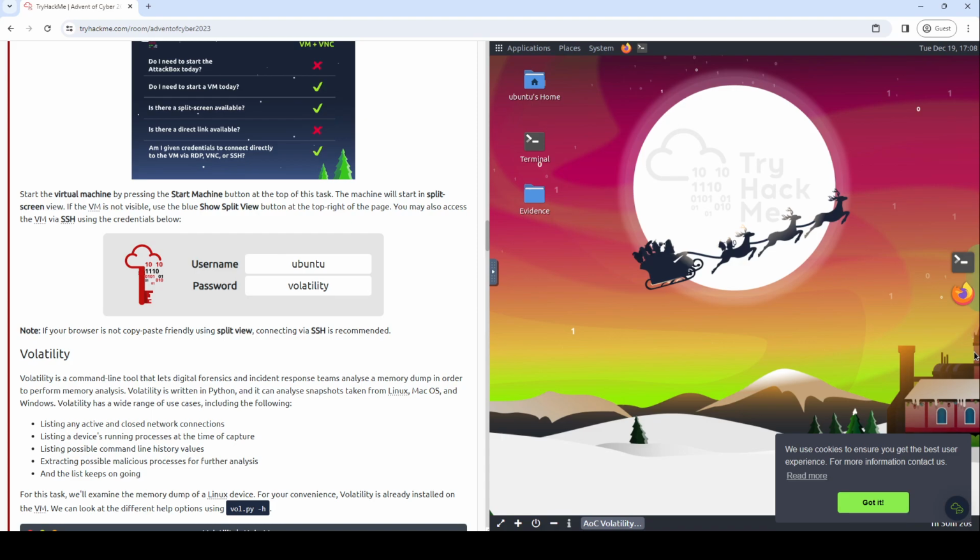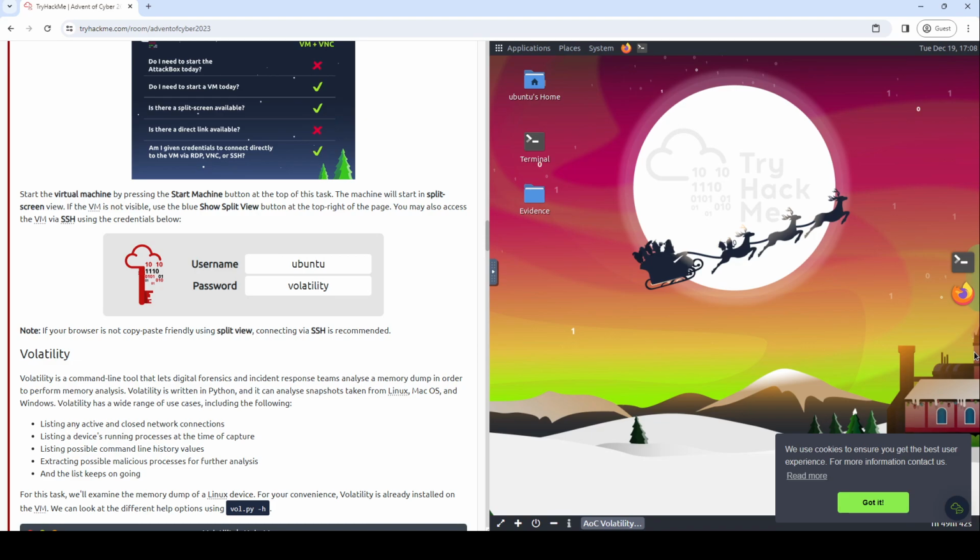Volatility has a wide range of use cases, including the following: listing any active and closed network connections, listing a device's running processes and the time of capture, listing possible command line history values, extracting possible malicious processes for further analysis, and the list keeps on going. For this task, we'll examine the memory dump of a Linux device. For your convenience, Volatility is already installed in the VM. We can look at the different help options using vol.py -h.